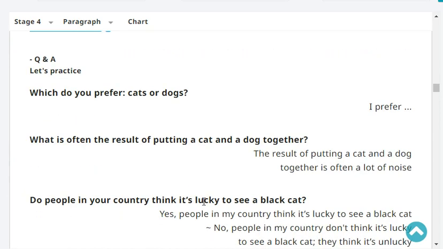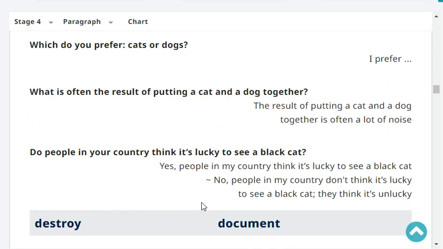Very good. Okay. Which do you prefer, cats or dogs? I prefer dogs to cats. Me, I have both. Okay. What is often the result of putting a cat and a dog together? The result of putting a cat and dog together is often a lot of noise.